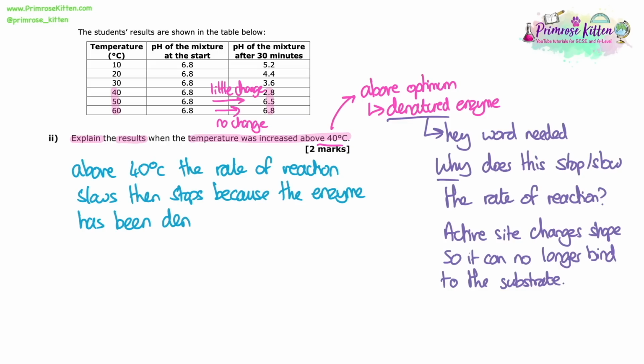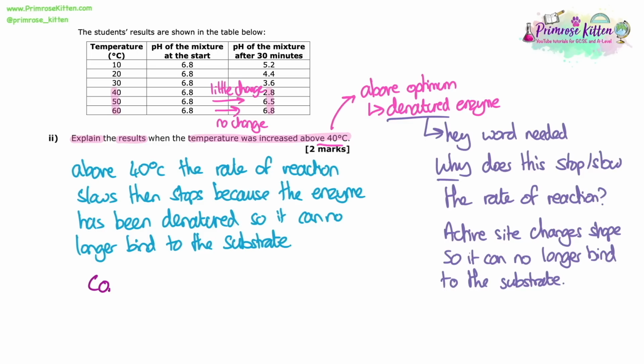So my first point is to say that above 40 degrees, the rate of reaction slows then stops because the enzyme has been denatured. Now that first part about it slowing or stopping doesn't necessarily need to be in your answer, but it didn't say decrease, so it's always worth mentioning if you have identified the pattern. So that's our first point, and then we need to explain why being denatured means that it can't carry on. It's so that it can no longer bind to the substrate.